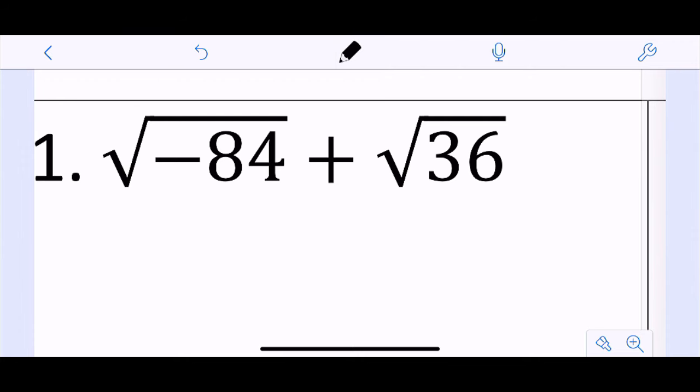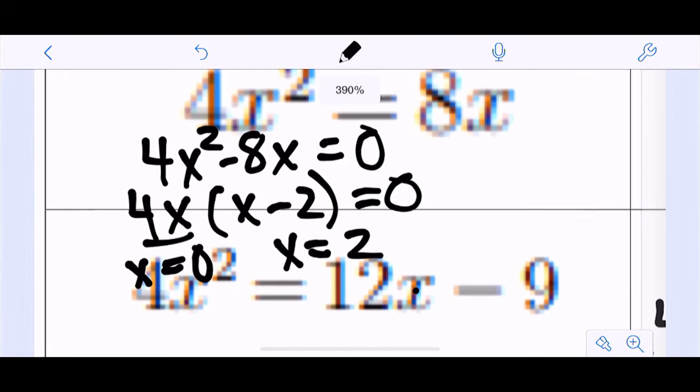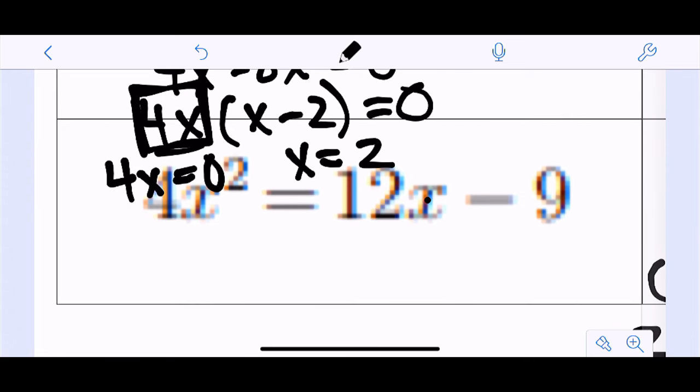Julie, let's go back to that. Why does the 4x equal 0? Okay, so we'll come back to that one we were just talking about. So Julie asked about this one. So there, that term, we'd have 4x equals 0, right? And you could divide both sides by 4, so you just wind up with x equals 0. So basically what you're doing is setting that equal to 0, and the only time 4x will equal 0 is when x equals 0. Hopefully that makes sense.